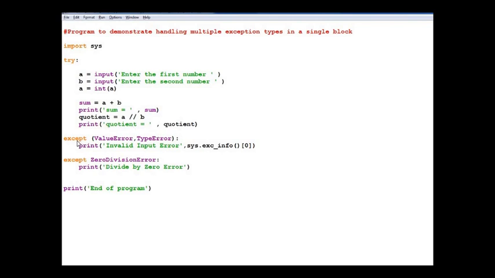Here I am using except with two types of exception. One is value error and the second one is type error with the help of parentheses. And next is the simple zero division error that we already used in the previous program. So here is a different way to use two exceptions at a time with the help of except, and in the parentheses you can use two exceptions at a time. So it will print the information about this error.